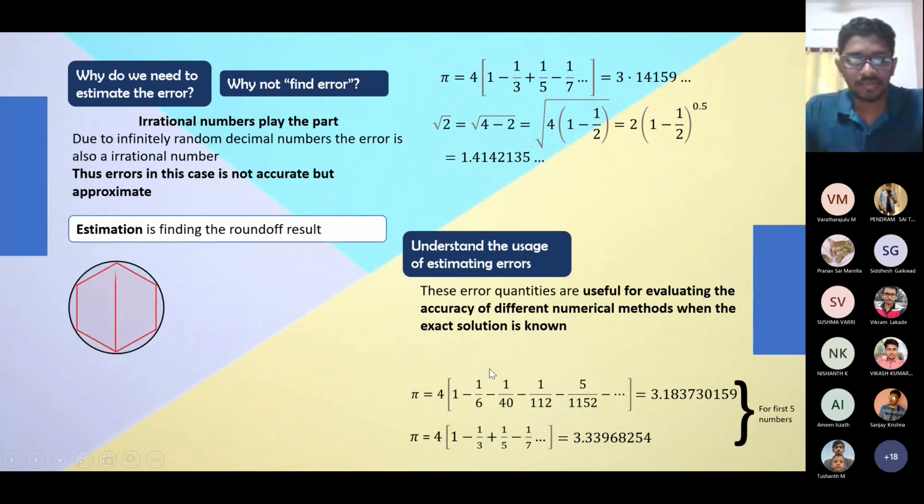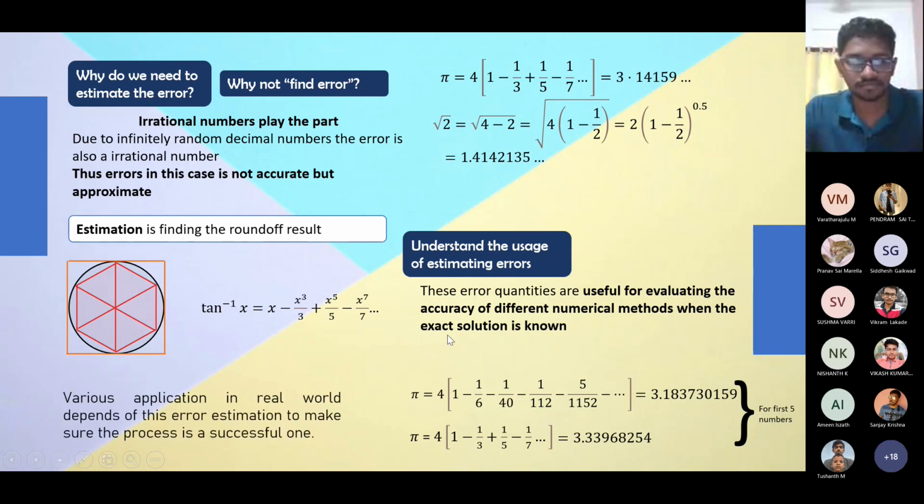So I'm concluding by saying what I have done before. This is the bisection method, and this is the tan inverse method. All these show that the pi value is an irrational number. It goes on infinitely, and that leads to error.